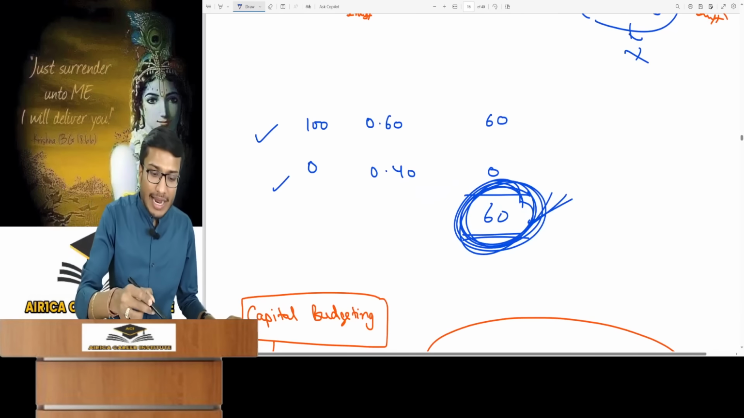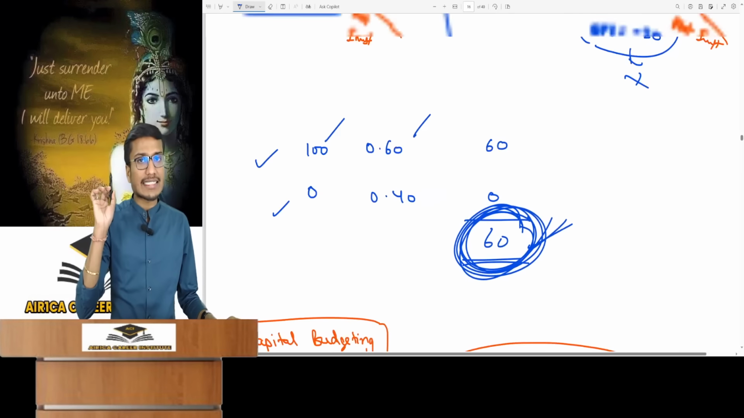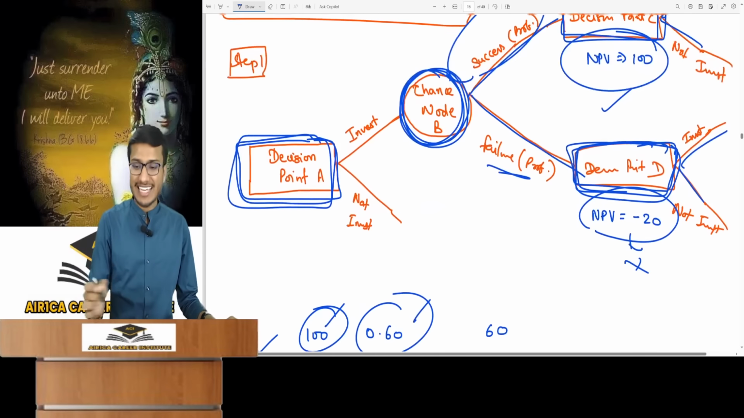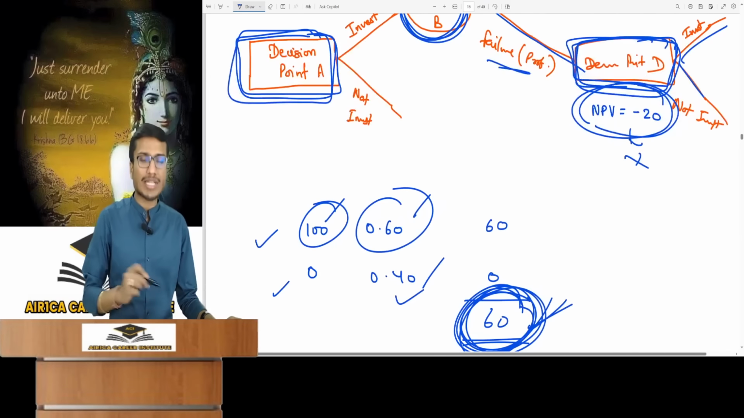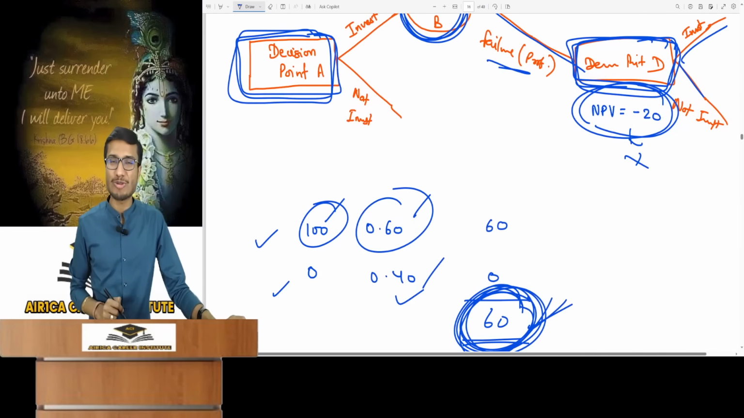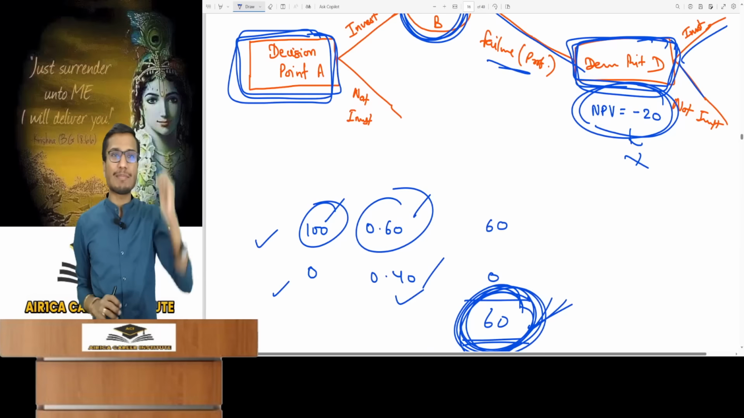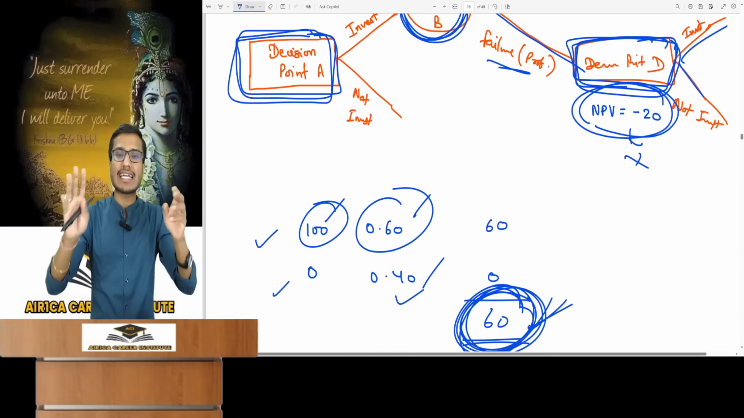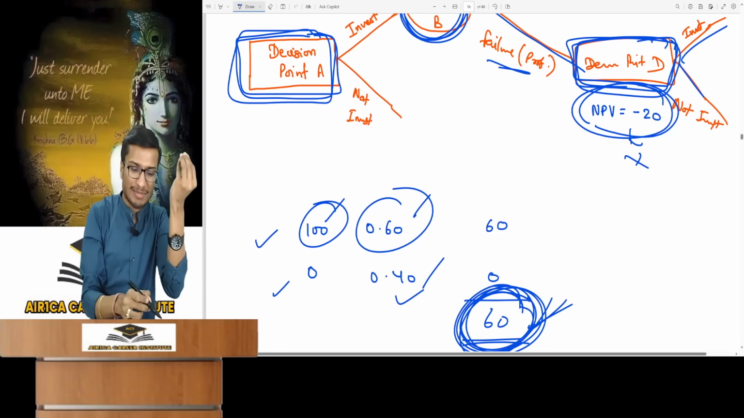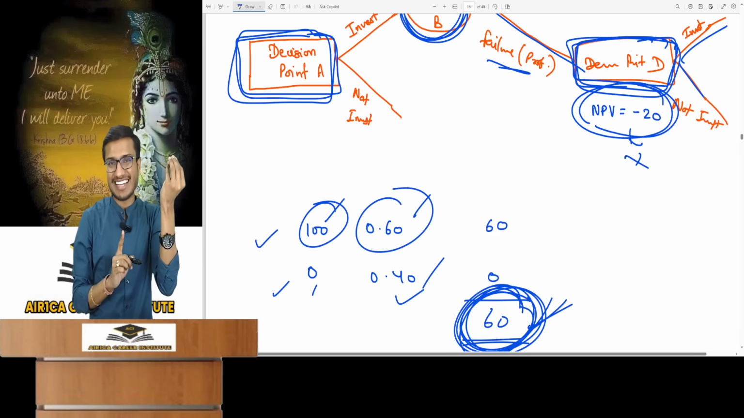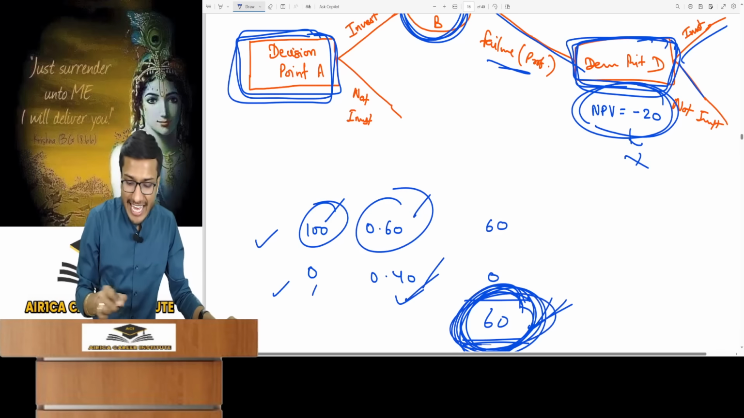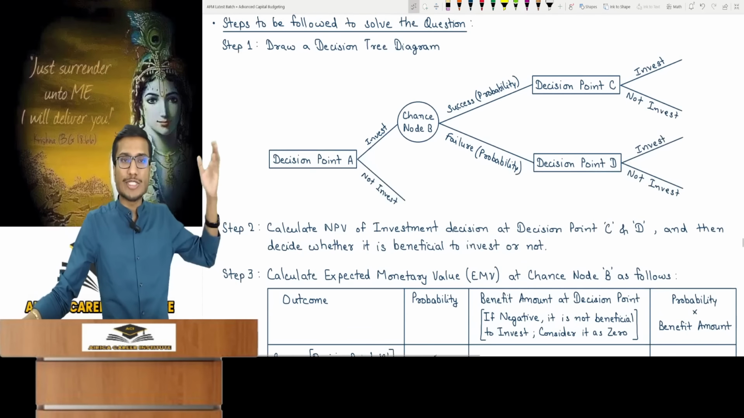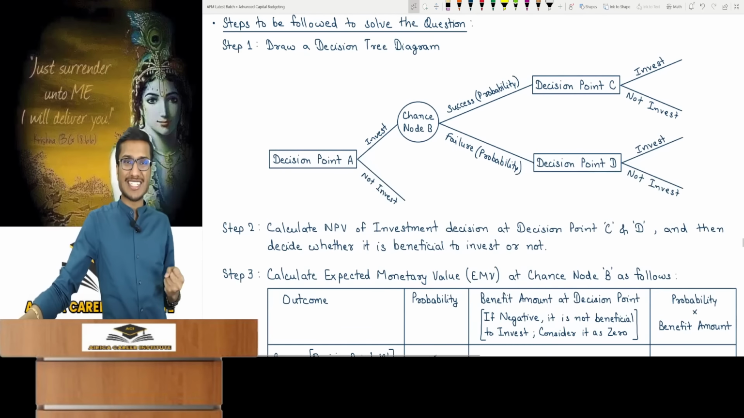Look. If NPV is 100, probability for success is 60% and failure is 40%. So for an NPV of 100, there's a 60% chance. If the NPV here is minus 20 and there's a 40% chance, why take 0? Just think about it. If the NPV there appears to be minus 20, I would be a fool to invest. No sensible person would ever want to invest. I'd get no benefit out of it. Never take the negative value. So 0 into 0.40. The expected monetary value appears to be rupees 60. So at the chance outcome, chance node B, you can see a value of rupees 60.